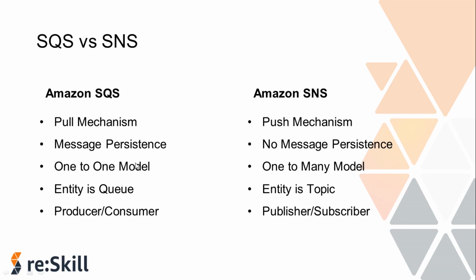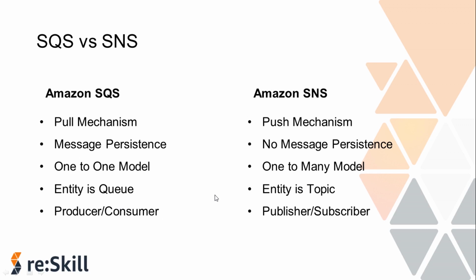Then in SQS, there's one producer who sends a message to the queue, which will be pulled and processed by only one consumer. Messages can't be received by multiple receivers at the same time. Any one receiver can receive a message, process and delete it. Other receivers do not receive the same message later, but in SNS, for a single topic, there can be multiple subscribers. In SQS, the entity is the queue where the messages are stored, and in SNS the entity is the topic where the messages are published.